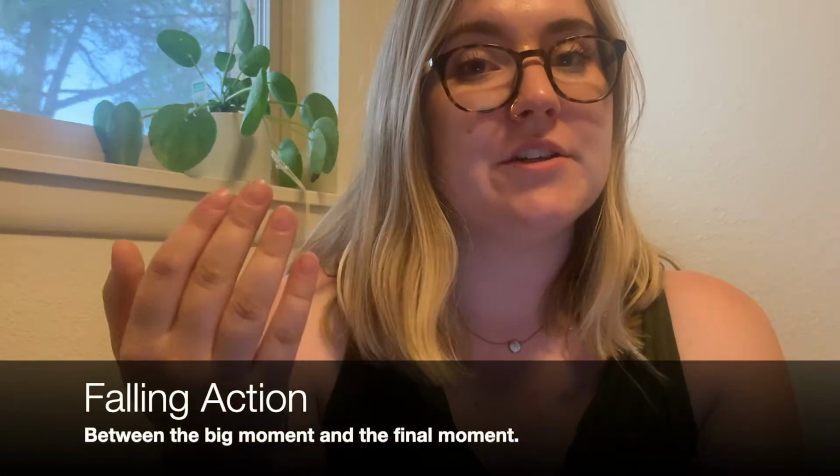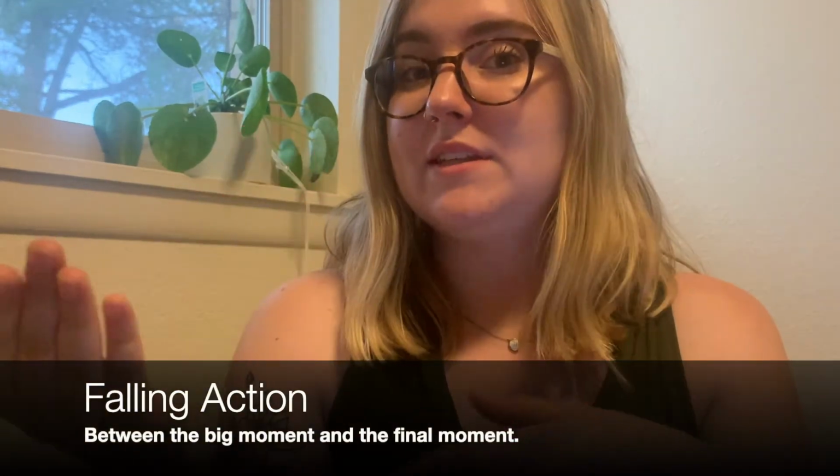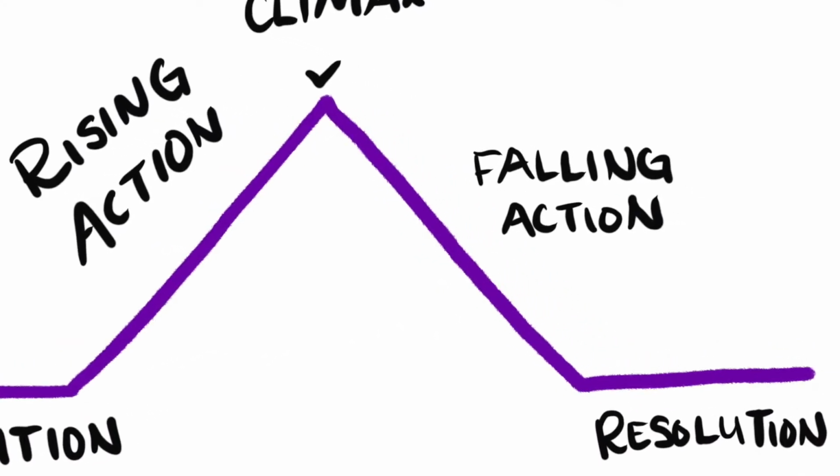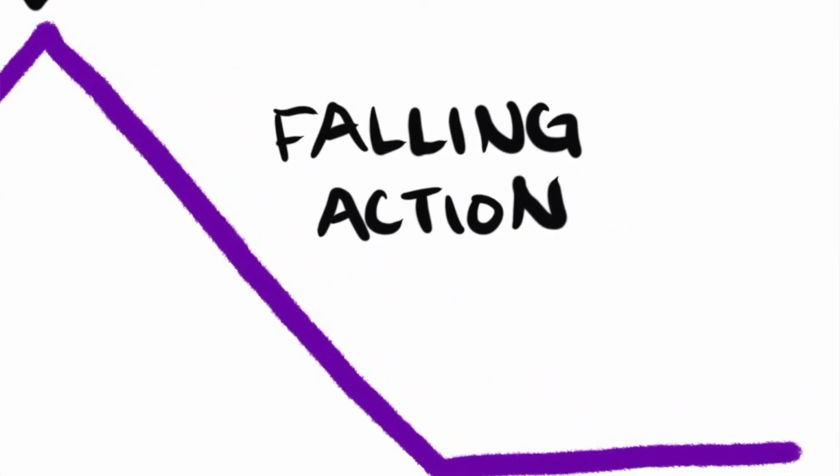So once the climax has happened and our characters have been forced to make a choice, the falling action tends to be where they deal with the results of their choices. Where the characters have to deal with the choices that they made in the moment of the climax and have to have some sort of an ending for our story.